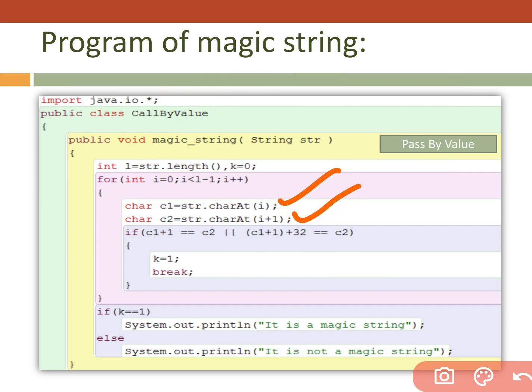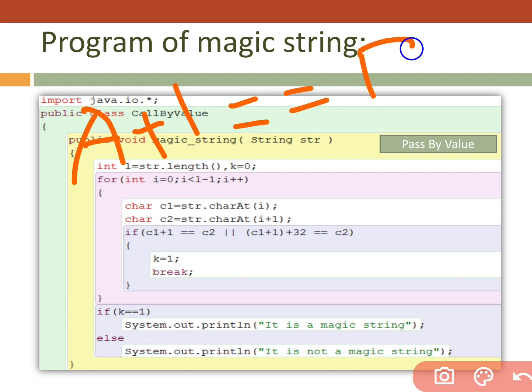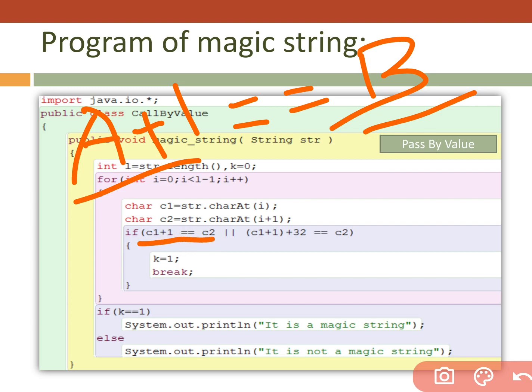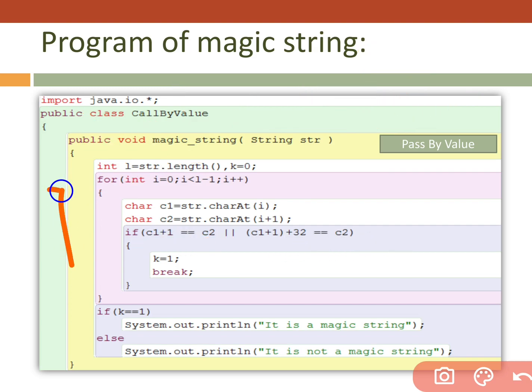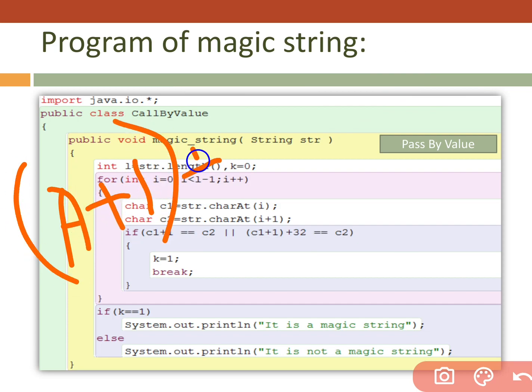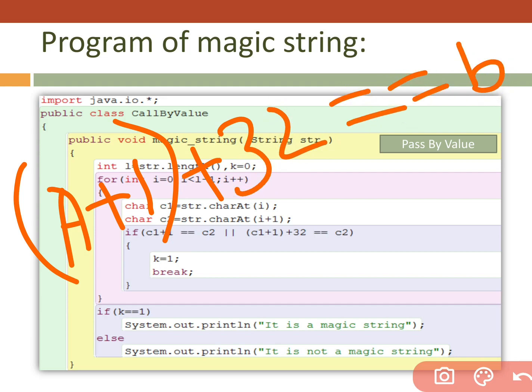I'm picking the i-th position and the i plus 1 position, two characters, and I'm checking whether the ASCII code of the character plus 1 is equal to B or not. A plus 1 is equal to B or not. And I'm also checking whether A plus 1 plus 32 is equal to small b or not.